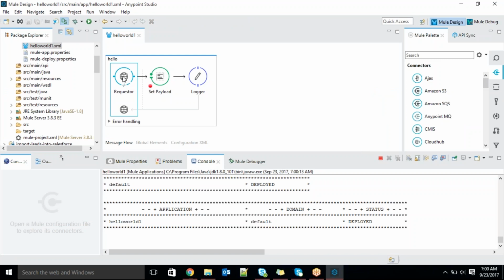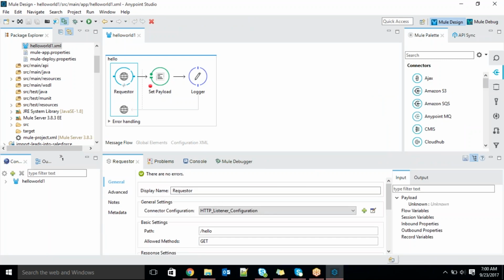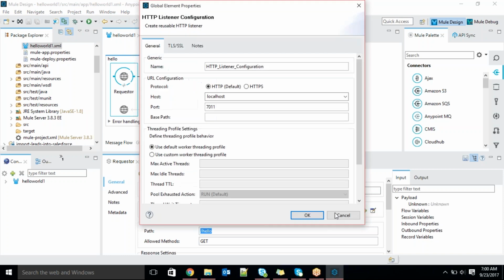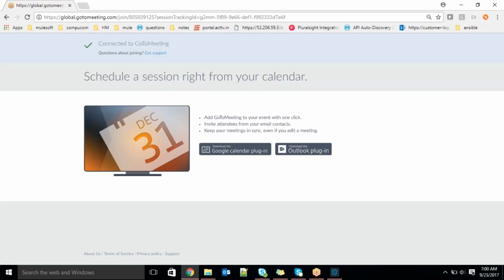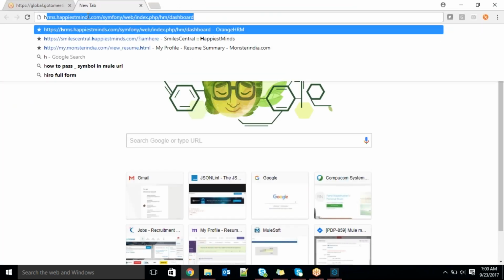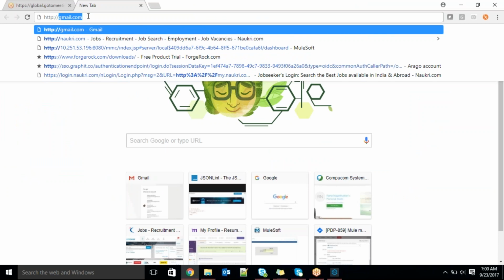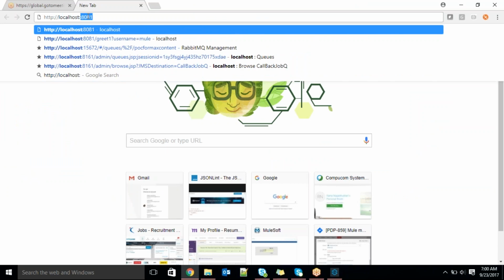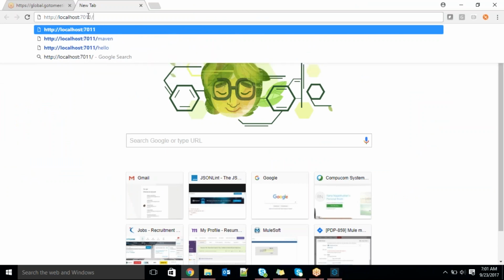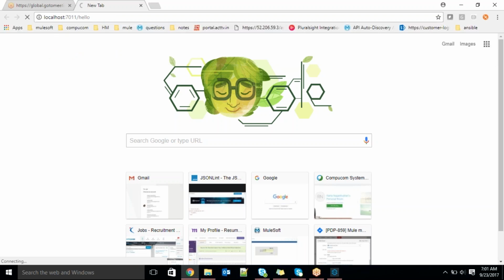It's deployed successfully. I want to see the base path, and the port number is 7011. So I'm trying to hit through the browser: http://localhost:7011/basepath. Then I will hit the request.